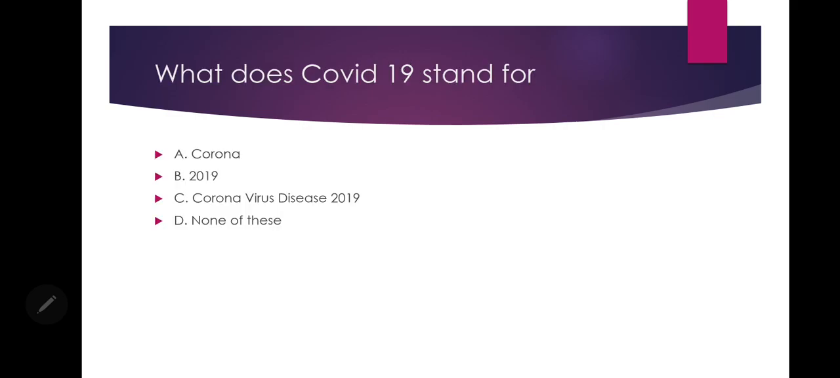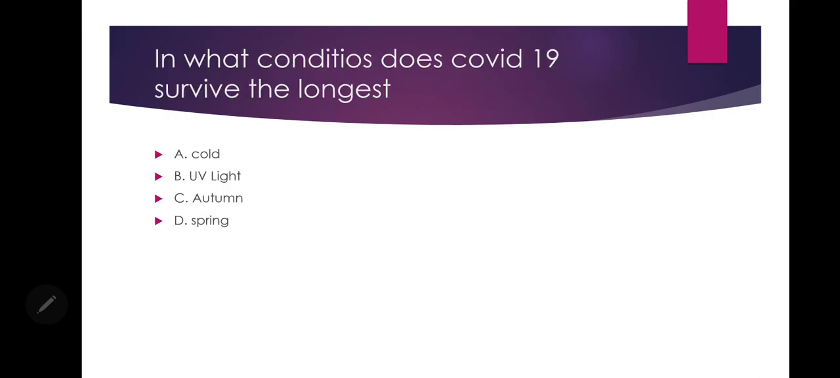Next, what does COVID-19 stand for? So this is a very easy question. A. Corona, B. 2019, C. Coronavirus disease 2019, D. none of these. So the answer to this question is C, Coronavirus disease 2019. So CO stands for corona, VI for virus, D for disease, and 19 for 2019 because it started in 2019.